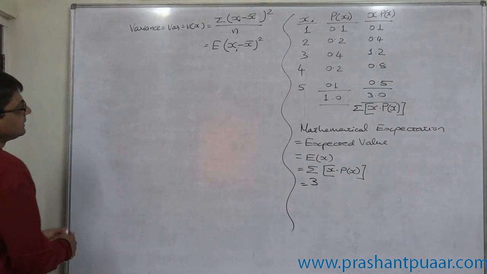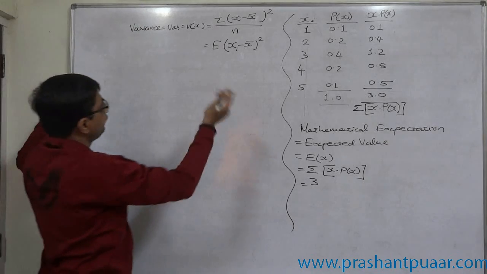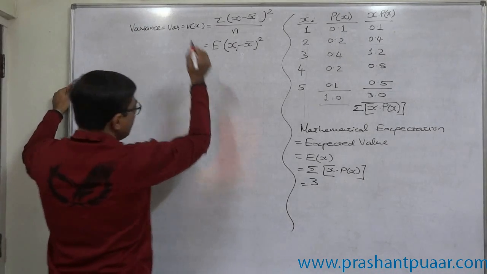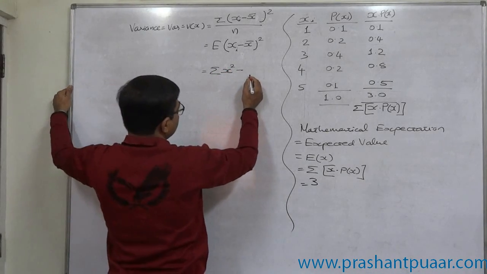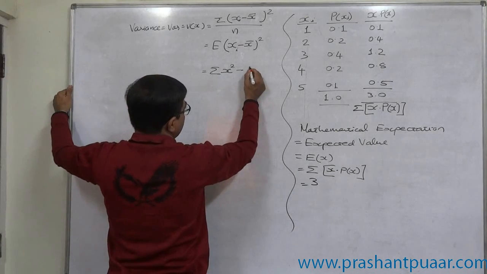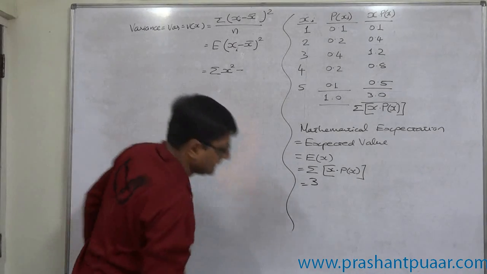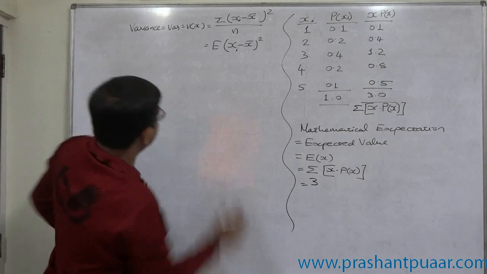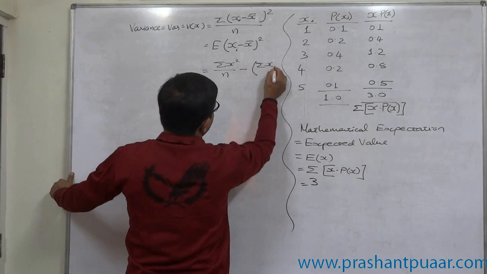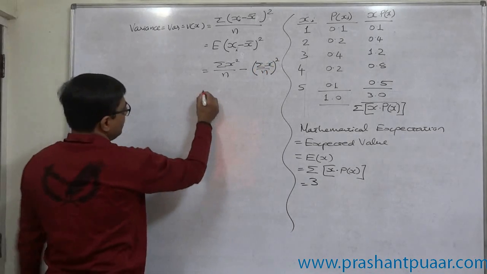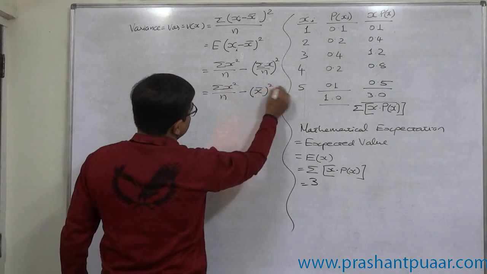So we can use the other formula: sigma x square divided by n minus sigma x divided by n whole square, or more precisely sigma x square divided by n minus x bar square.